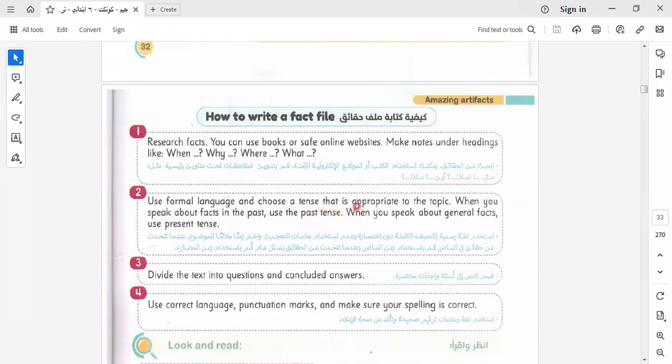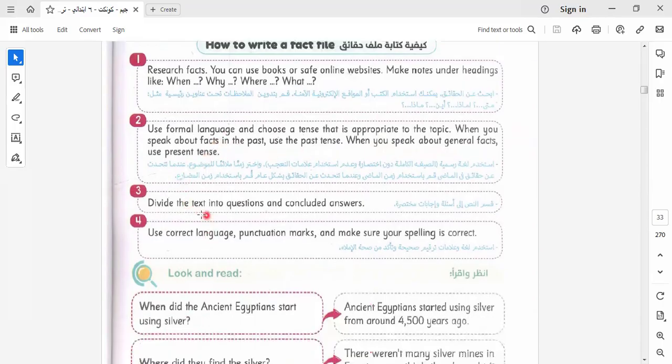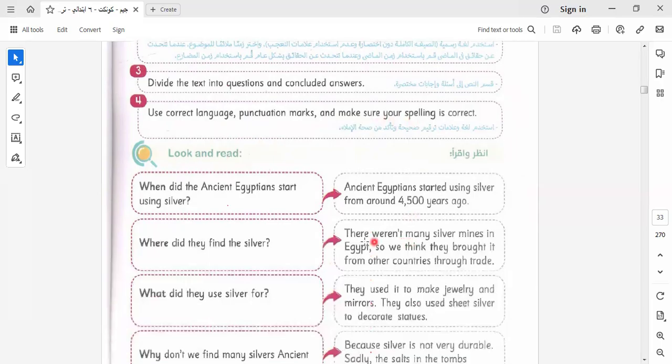If we started with that tense, the sentence must stay in that tense. When we use the present, the rest of the sentence must be in the present. That is appropriate to the topic. When you speak about facts in the past, use the past tense. When you speak about general facts, use the present tense. Here we have: divide the text into questions and concluding answers. Use correct language, punctuation marks, and make sure your spelling is correct. Let's read this topic together again. Here, when did ancient Egyptians start using silver?